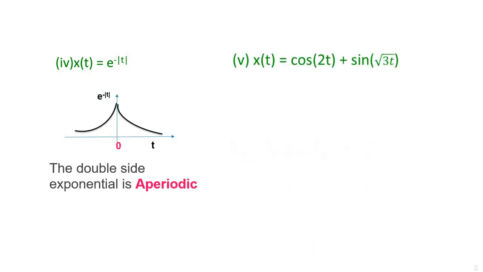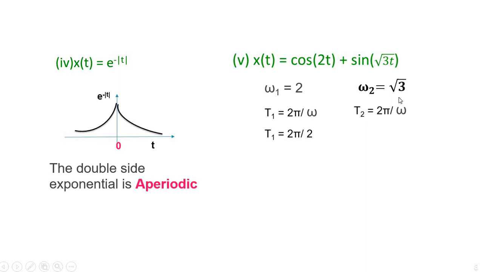Let's take the next question. x(t) is equal to cos 2t plus sin √3 t. Here we have a combination of two signals. The cos 2t will have its time period and sin √3 t will have its own time period. So we'll have two omegas over here, omega 1 and omega 2. Omega 1 is equal to 2, from which T is equal to 2π by omega. So T1 is equal to 2π by 2. Similarly, omega 2 is equal to √3, so T2 is equal to 2π by √3.